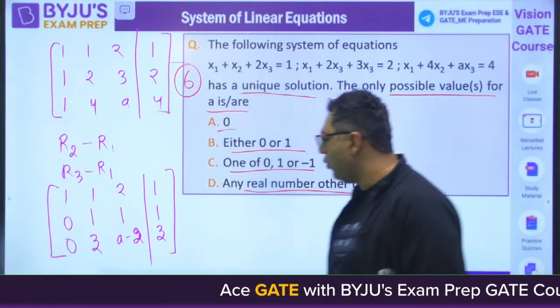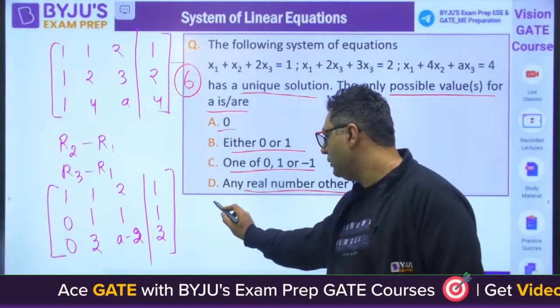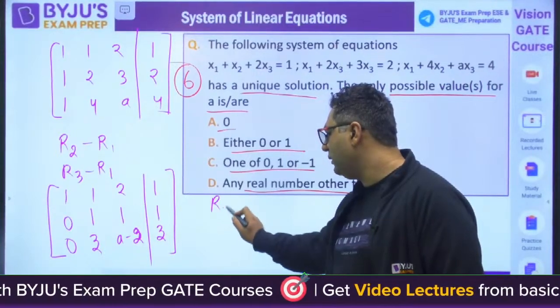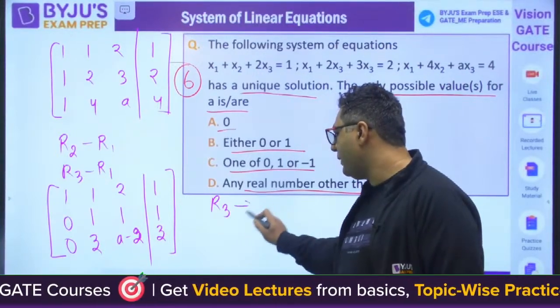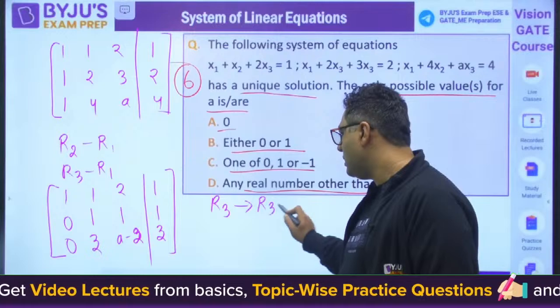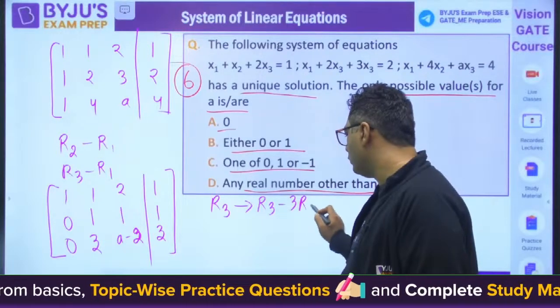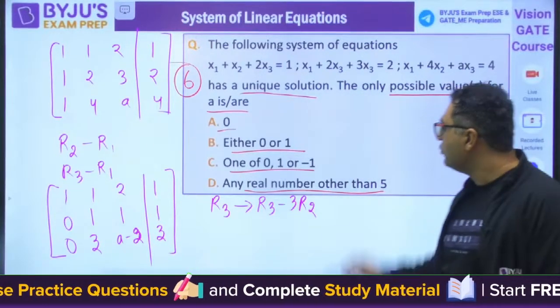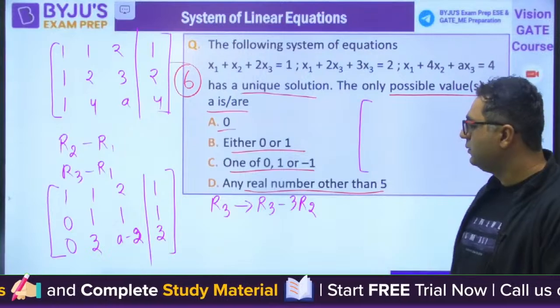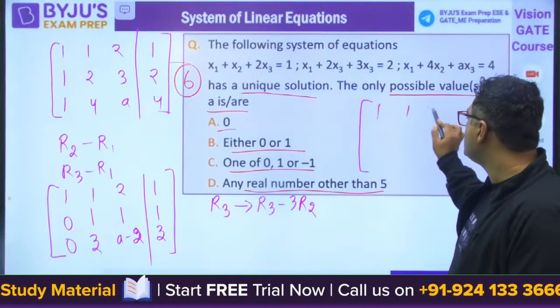So my dear, now R3 should be operated: R3 minus 3 R2. So when you would be operating like this, 1, 1, 2, 1.